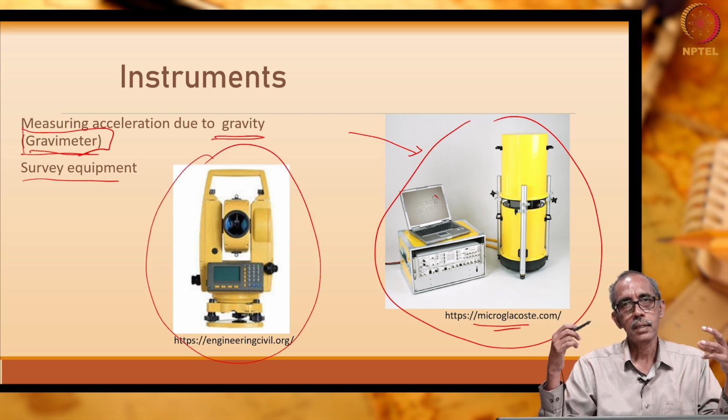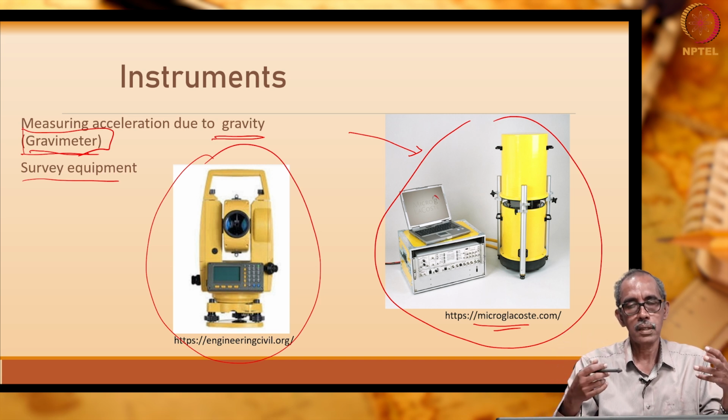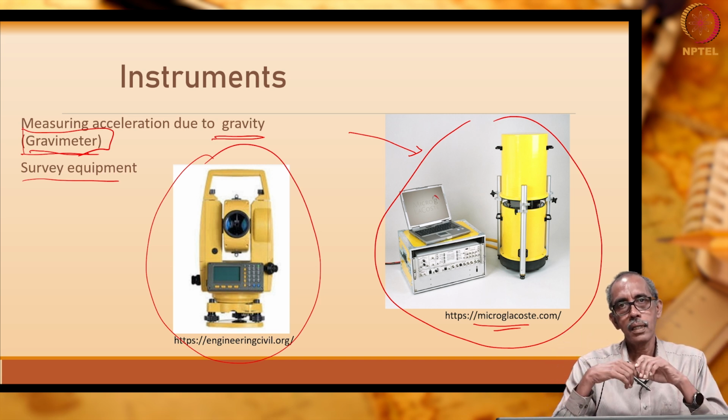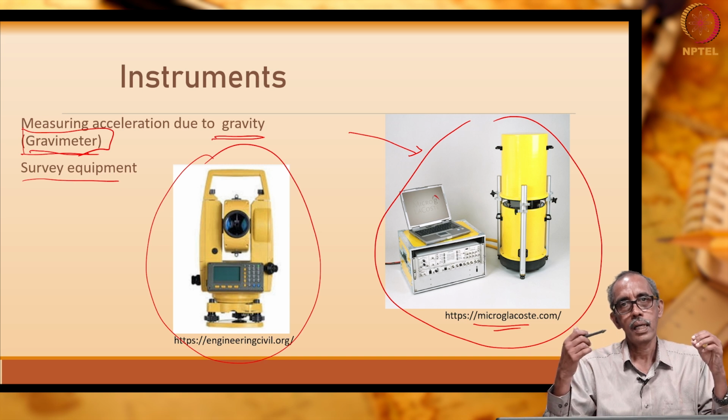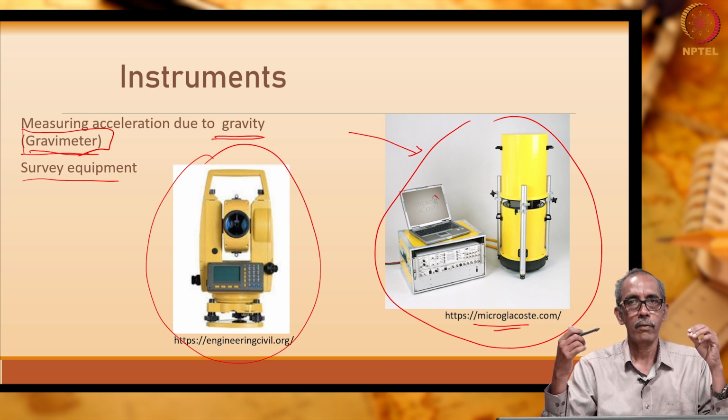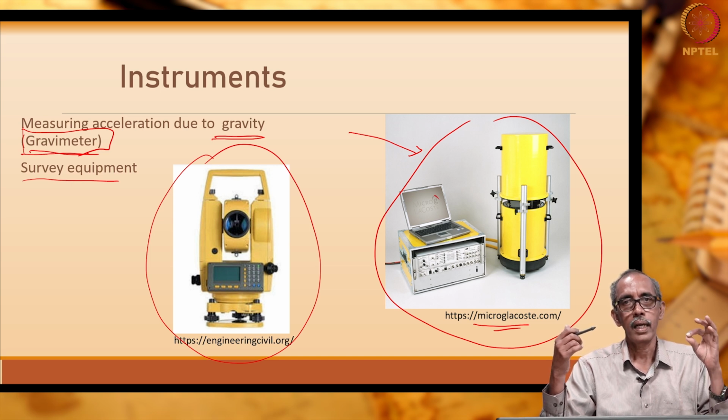But nowadays surveying, you need not rely on a total station. As you see in the picture, we can nowadays make use of sophisticated global positioning systems to locate the gravity stations. But whatever method you follow, we need to precisely locate the station at which we are going to make the measurement of Earth's gravity.